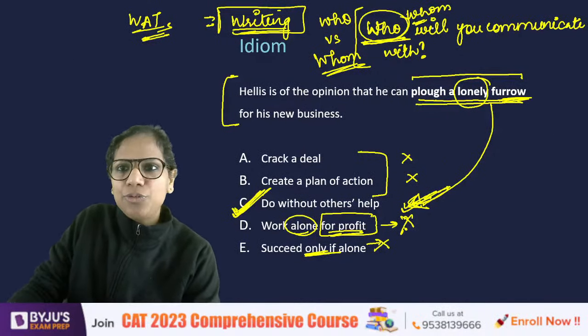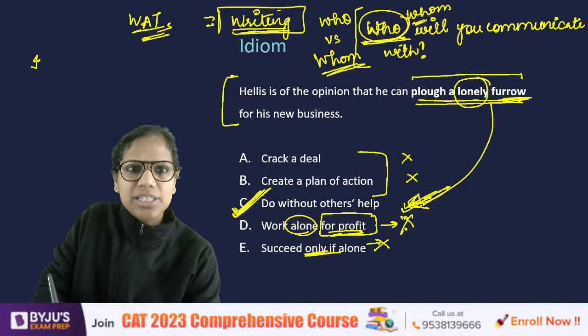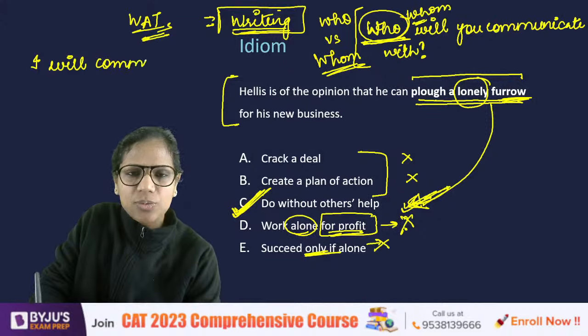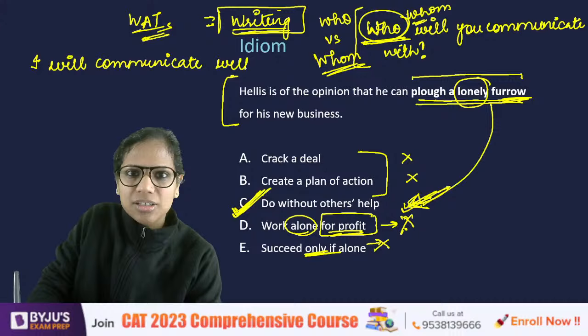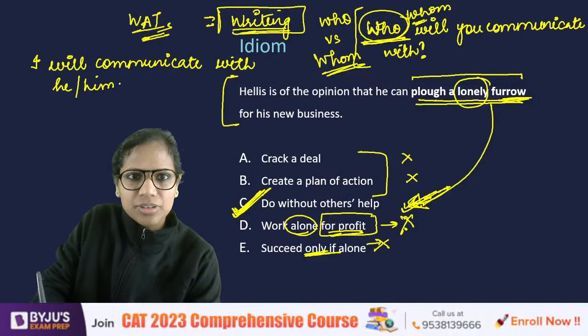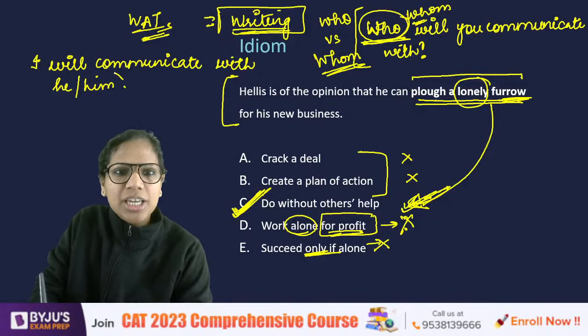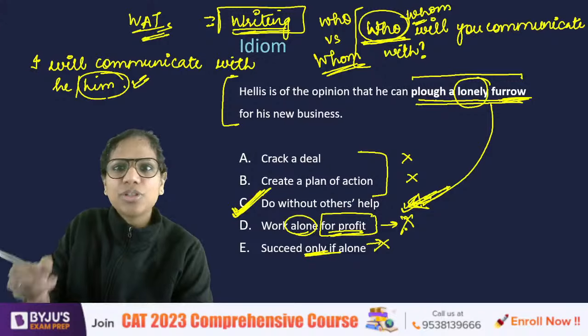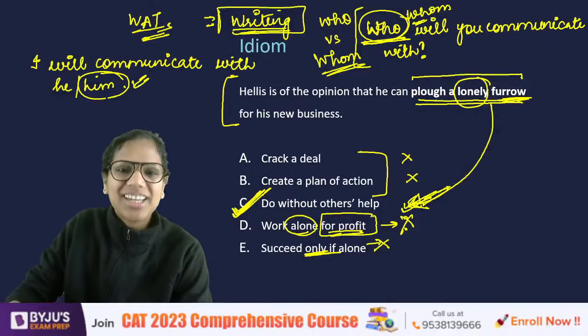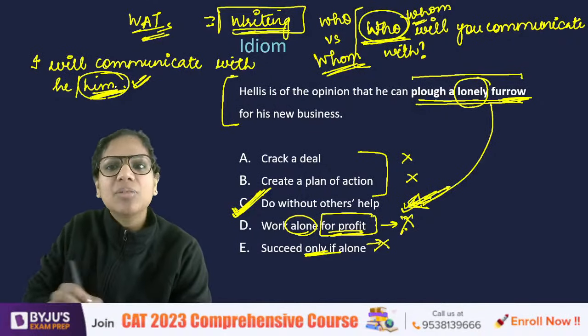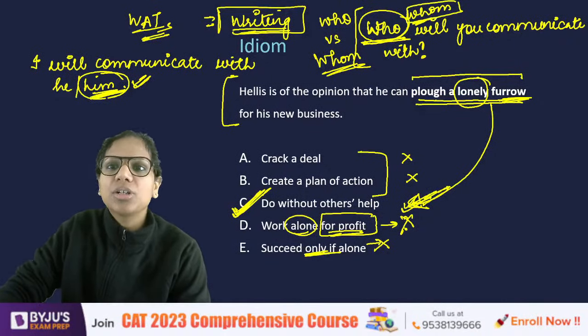If you answer this question, you will say, I will communicate with, what will you say? He or him? You will say, I will communicate with him. Of course, all of us know this because of the way we talk, right? So, when him comes in the answer, then whom should come in the question.